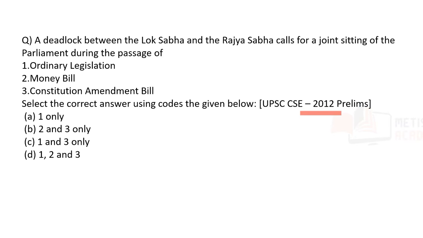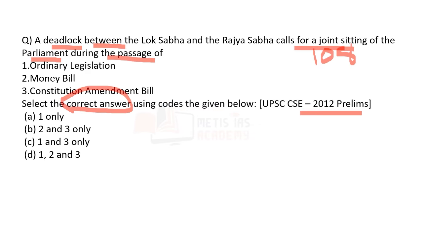Now, coming to the last question from this topic. This was asked in the 2012 prelims. Again, the aspect that was asked was correct or incorrect. Statement 1: a deadlock between Lok Sabha and Rajya Sabha calls for a joint sitting of the parliament. Now, what article speaks about joint sitting? It is Article 108 of the Constitution of India. Now, statement 2, money bill. During a money bill, do we have a joint sitting? No. Why don't we have a joint sitting? Because Rajya Sabha has absolutely zero power with respect to money bill. So 2 is incorrect. So eliminate 2.